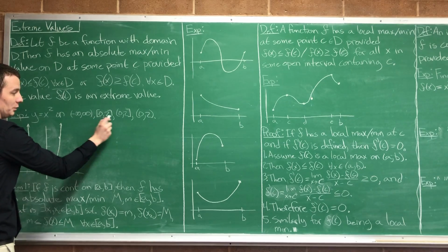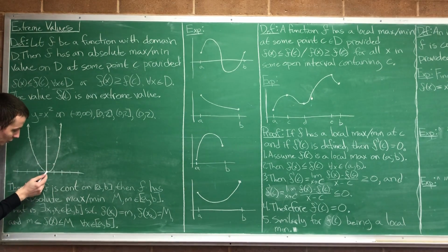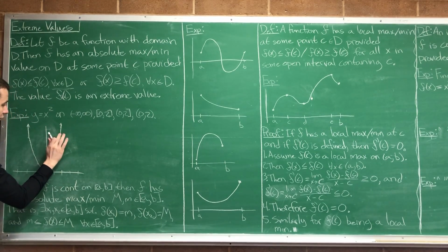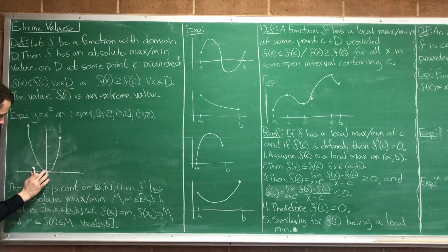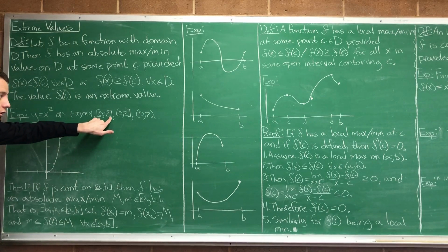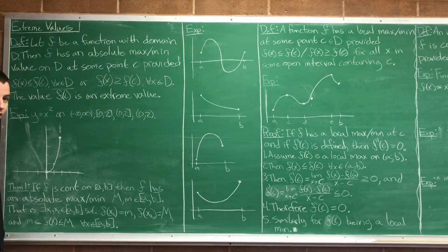Let's look at it from 0 to 2. So now we're looking at this function starting here and ending here. Get rid of the rest. So now our domain's just 0 to 2, so here's what our function looks like. What's the min value? 0. What's the max value? 2.